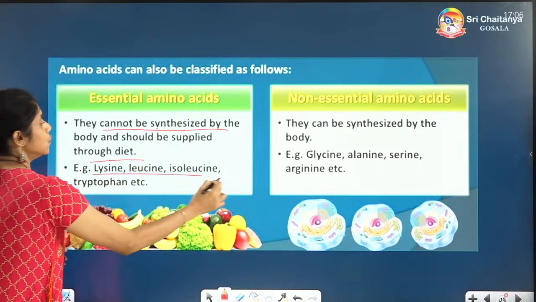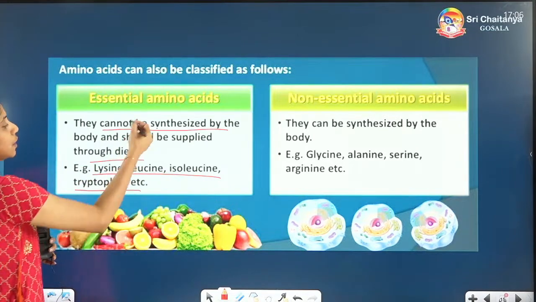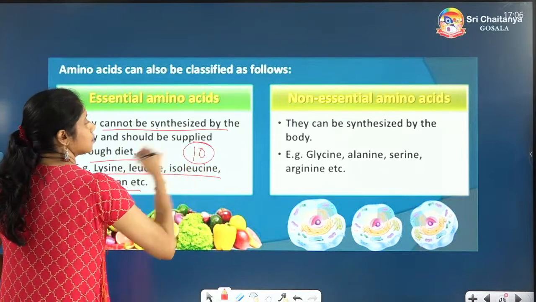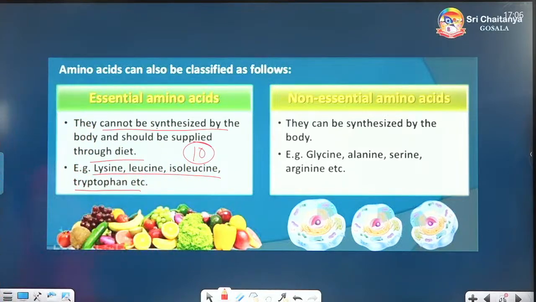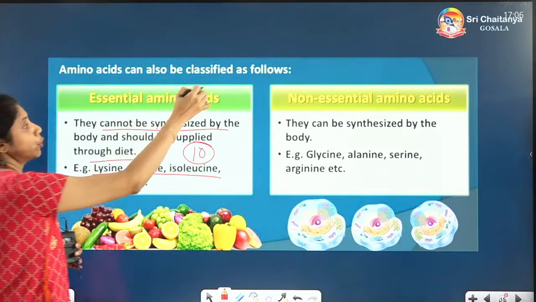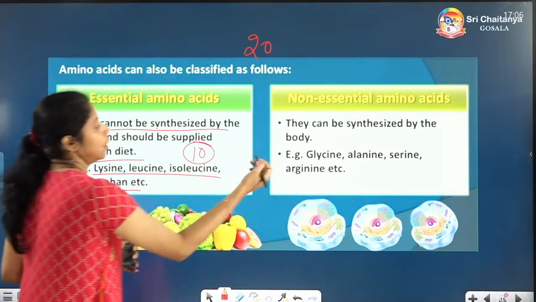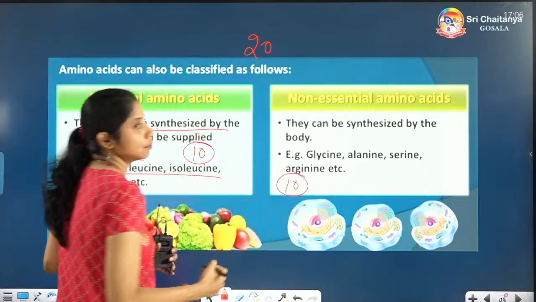Examples: lysine, leucine, isoleucine, tryptophan, etc. There are 10 essential amino acids. Some of the examples only I have given here. Both of them together make 20, so 10 are essential and 10 are non-essential.